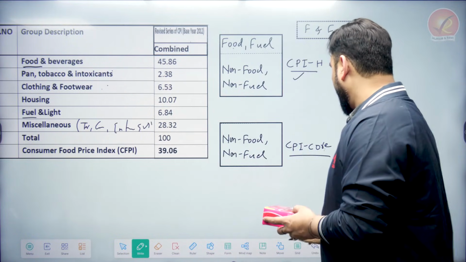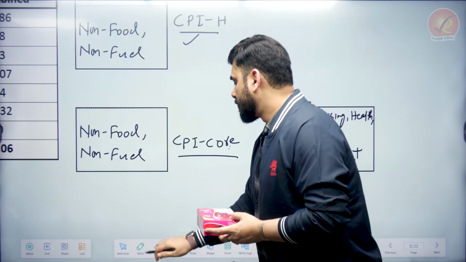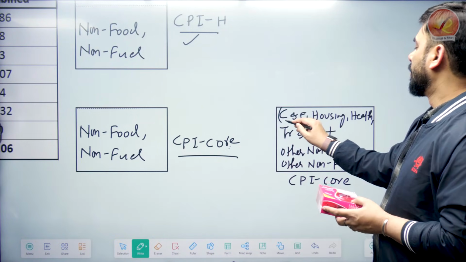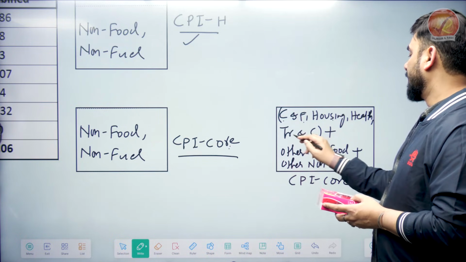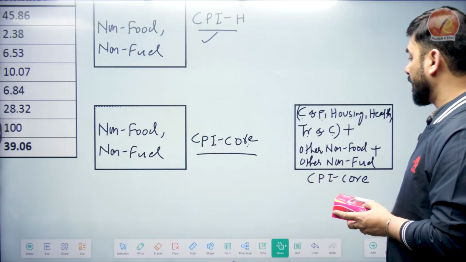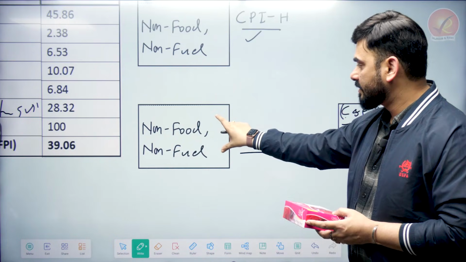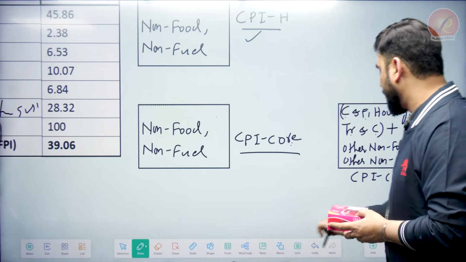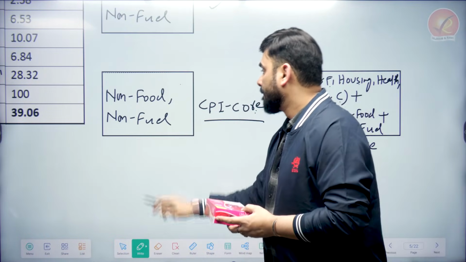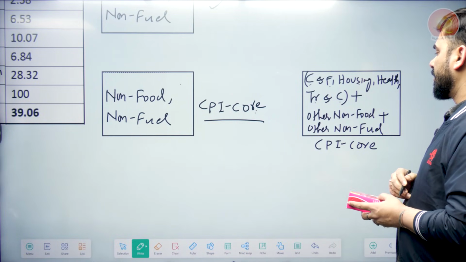So first of all, we are splitting this into clothes and footwear, housing, health, transport and communication. We are basically taking points from here itself. This is the box. This box only we are opening up, and it looks something like this: clothes and footwear, housing, health, transport and communication.